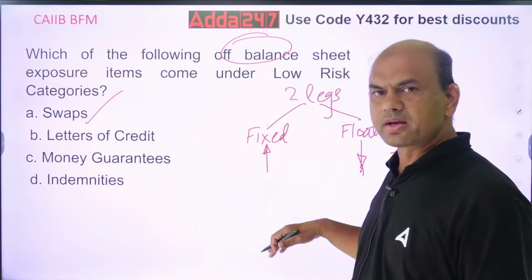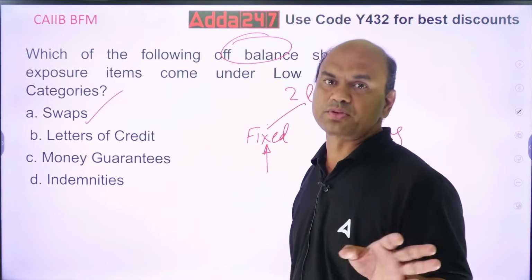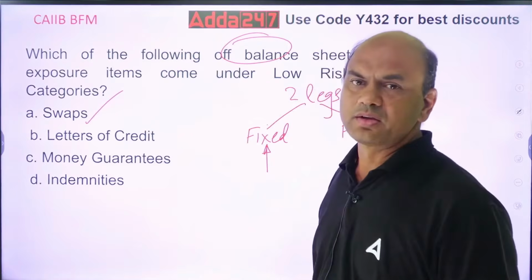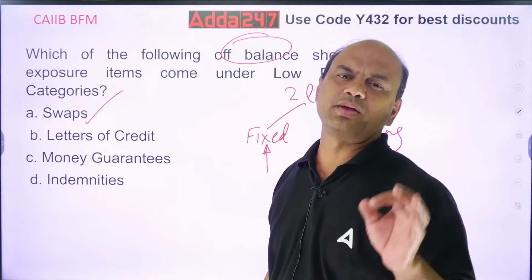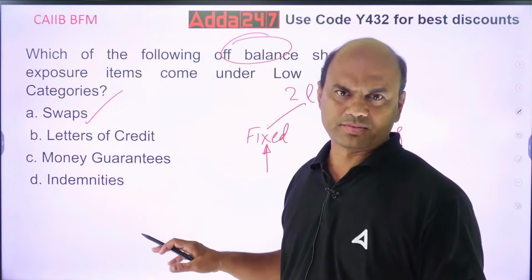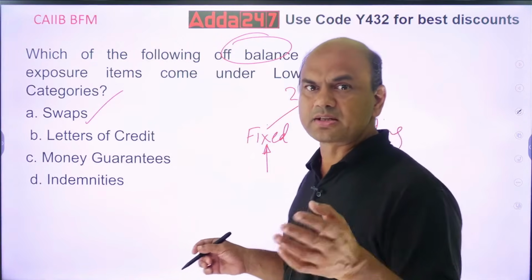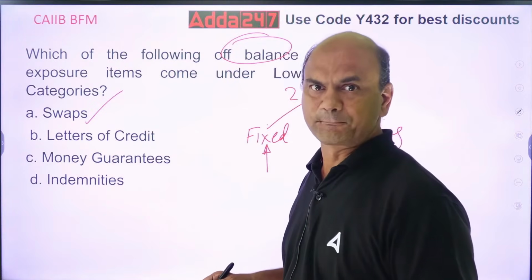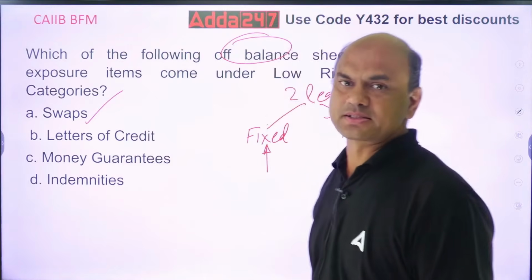We will pay over here in fixed and get in floating. So fixed and floating, very thin margins are there, and also the risk is very less. Generally, swaps are fully covered. These are OTC. Here we have a series of payments. Kindly note, swaps are always a series of payments. So this is the answer. Swaps are the lowest risk.